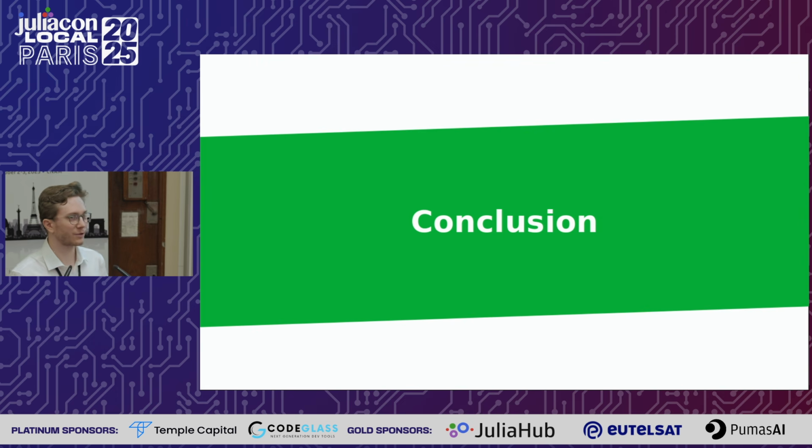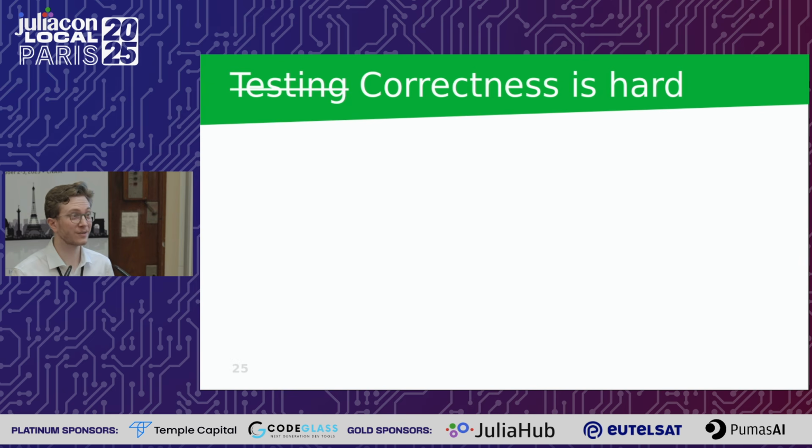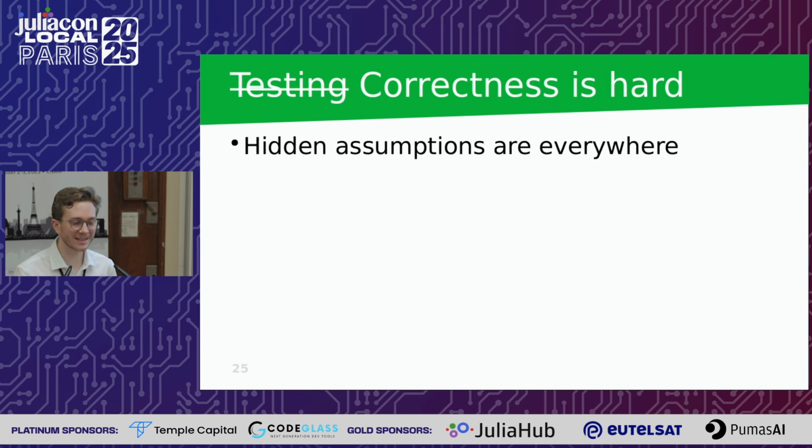Let's not jump to a conclusion, but go to a conclusion in a sense. And I guess we can agree that correctness is really, really hard. And I don't know how to say this differently, but hidden assumptions are everywhere. Sometimes they're in our documentation, in our code. Sometimes they're in our heads when we read something and assume how things work. Like I assumed that the alphabet was used consistently in some different way.